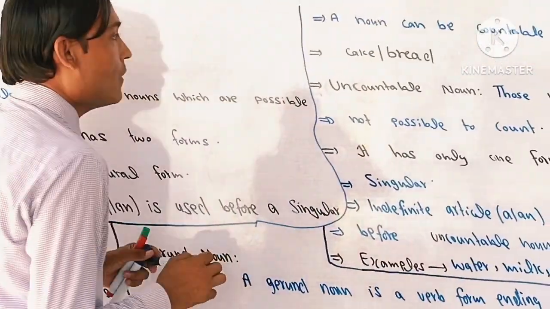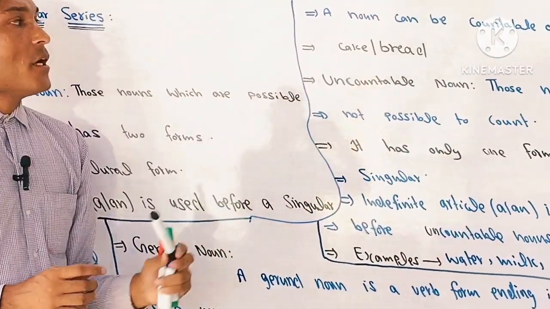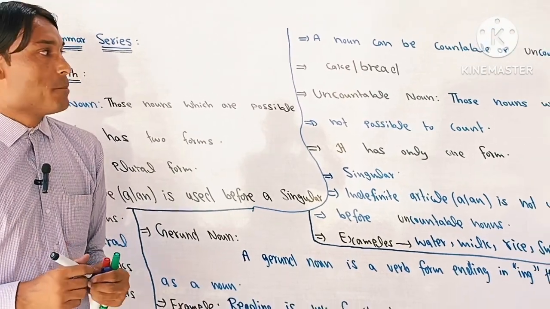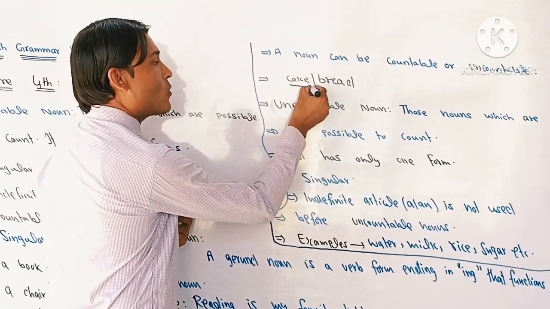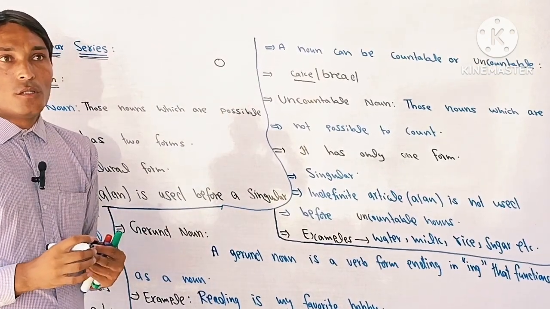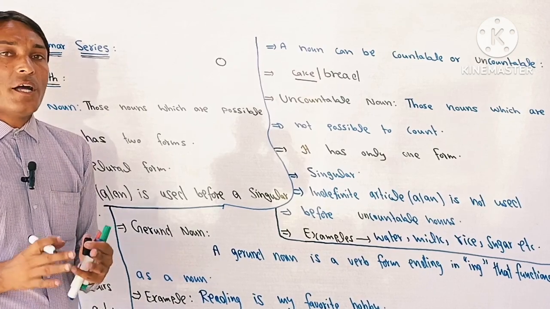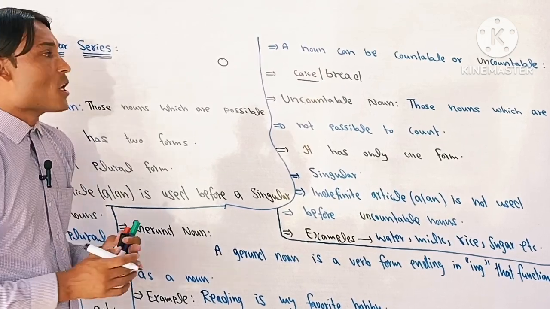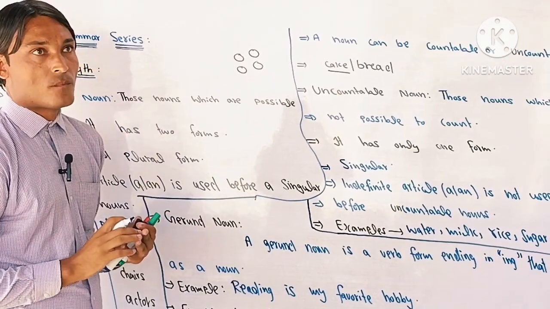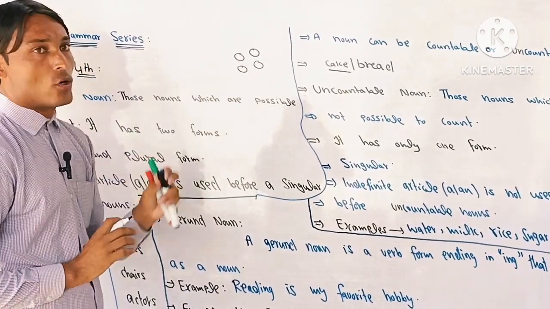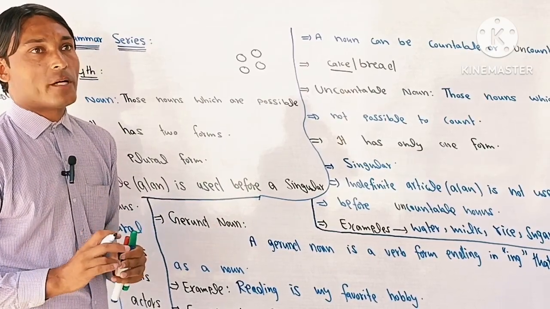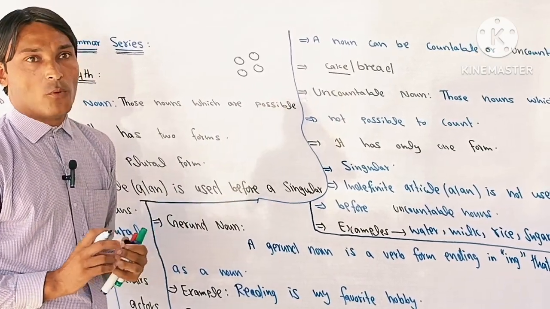Next noun we have, a noun can be countable or uncountable. Let's take an example. For example, if I want to talk about a single cake, for example this is a single cake, so it will be considered uncountable noun. But if I want to talk about more than one cake, now it is possible to count. For example I say 1, 2, 3, 4. So here these nouns will be considered what? That will be considered countable plural nouns.